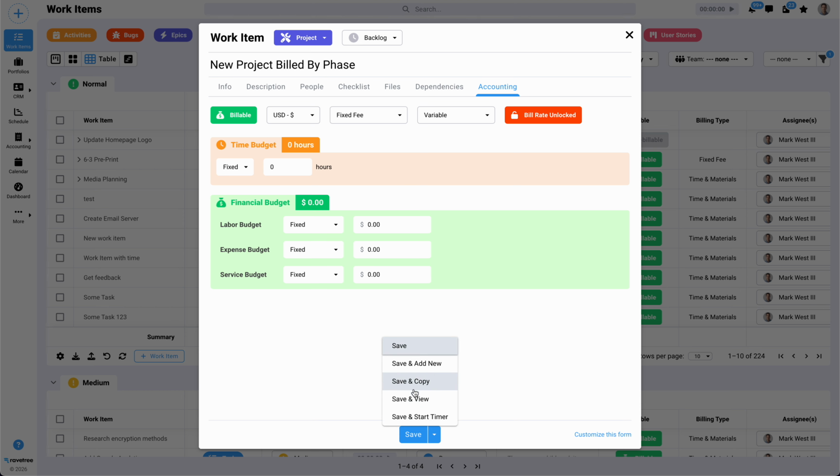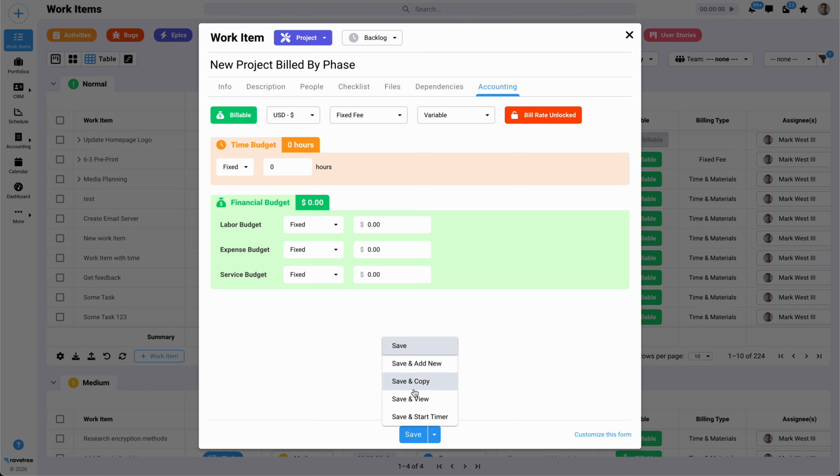Okay, so we've got the 3 phases, and then what we're going to do is edit each of these. We're going to go to accounting, change it to billable, and then make it fixed fee. The budgets can be set up in a variety of ways, and we have videos that demonstrate the different capabilities, but we're going to keep it very simple for this video. We're just going to set a fixed labor budget of $1,000. And we'll do the same for the other 2 phases.